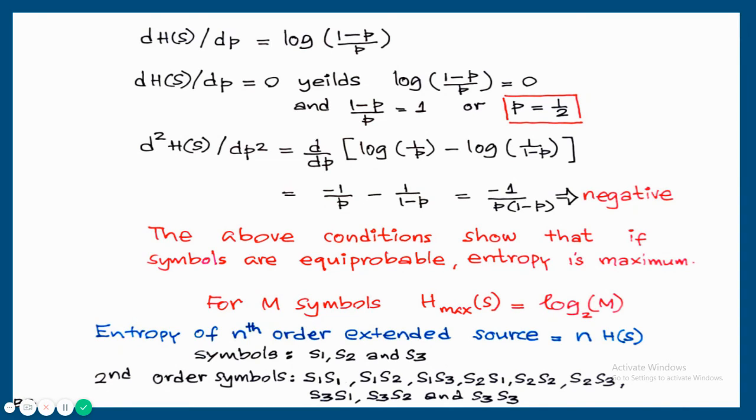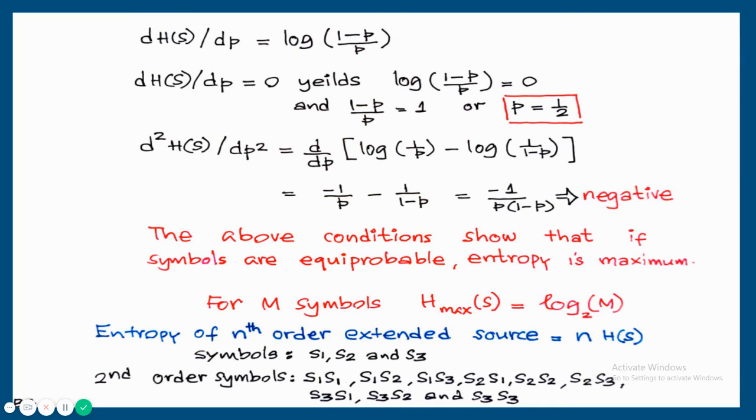it is first order. Second order symbols are, take two symbols together like S1 S1, S1 S2, S1 S3, S2 S1, S2 S2, S2 S3, S3 S1, S3 S2 and S3 S3. There are 9 combinations. And the probability of S1 S1 is equal to probability of S1 into probability of S1, and probability of S2 S3 is probability of S2 into probability of S3. Like that, for each combination, the probability can be determined. So we'll get a total of 9 probabilities. Using these 9 probabilities, calculate the entropy.